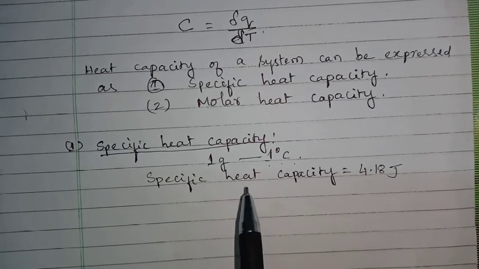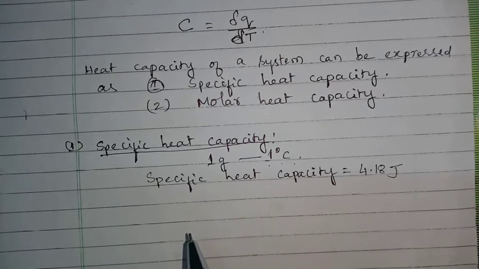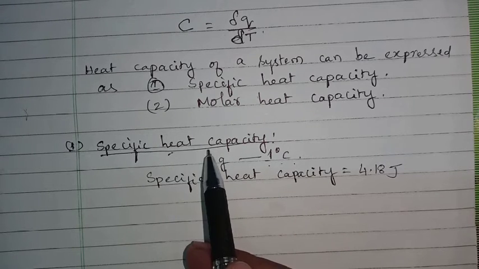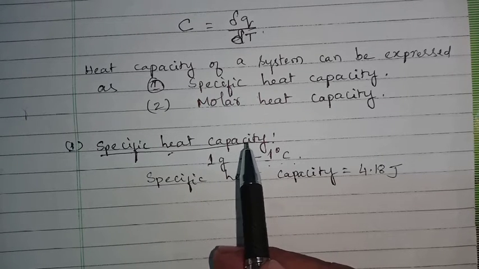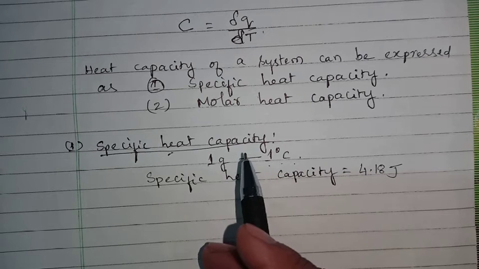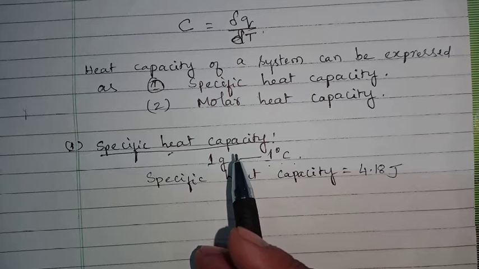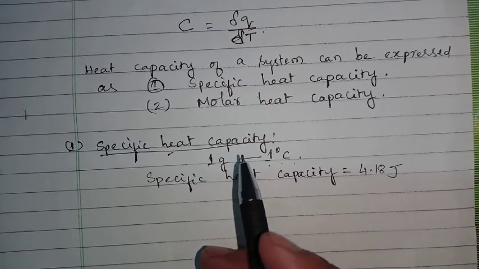So, specific heat capacity is an intensive property because the heat capacity of the system is specified to 1 gram, meaning we are confining to 1 gram. So, it is an intensive property.